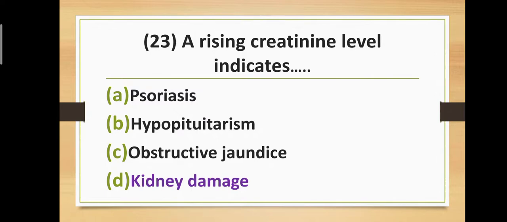Question number 23. A rising creatinine level indicates. Option A, psoriasis. Option B, hypopituitarism. Option C, obstructive jaundice. And option D, kidney damage. Correct answer is option D, kidney damage. A rising creatinine level indicates kidney damage.